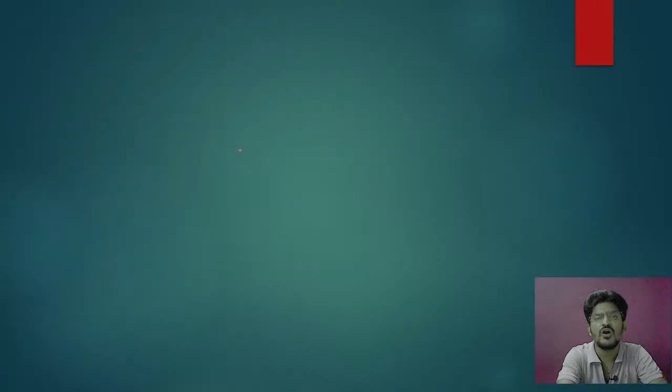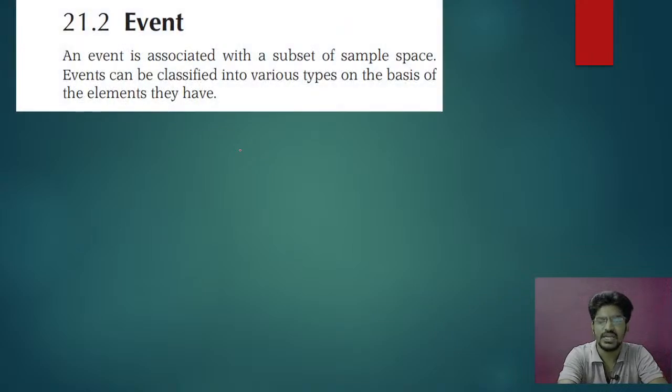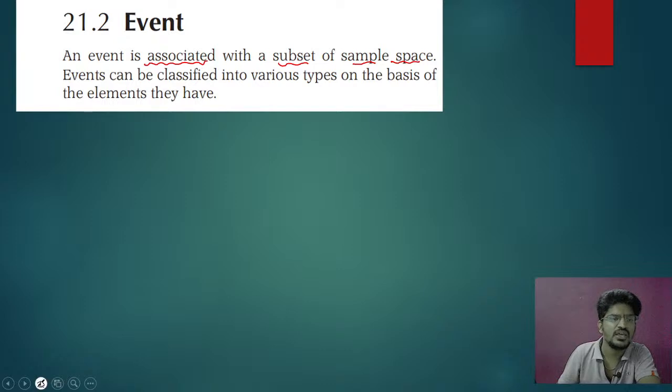Next we shall go for event. Very, very important. An event is associated with a subset of sample space. Please understand this. For example, if I toss a coin one time, what will be my sample space?